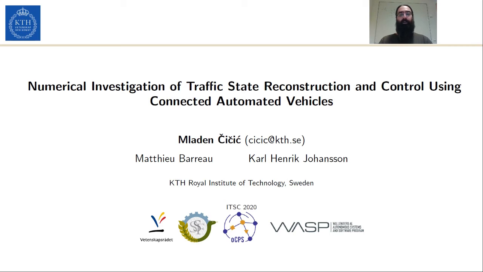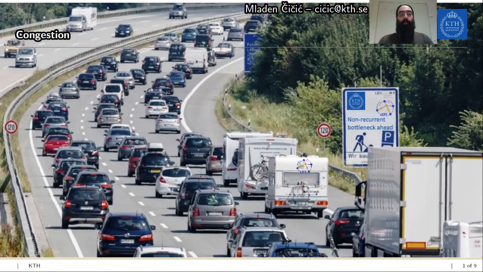Hello, I am Mladen Čičić from KTH, and I'll talk about how we can use connected vehicles for sensing and actuating the traffic flow. Now, the reason why you might want to apply traffic control in the first place is usually so that you can decrease some congestion. And typically this comes down to decongesting some bottlenecks.